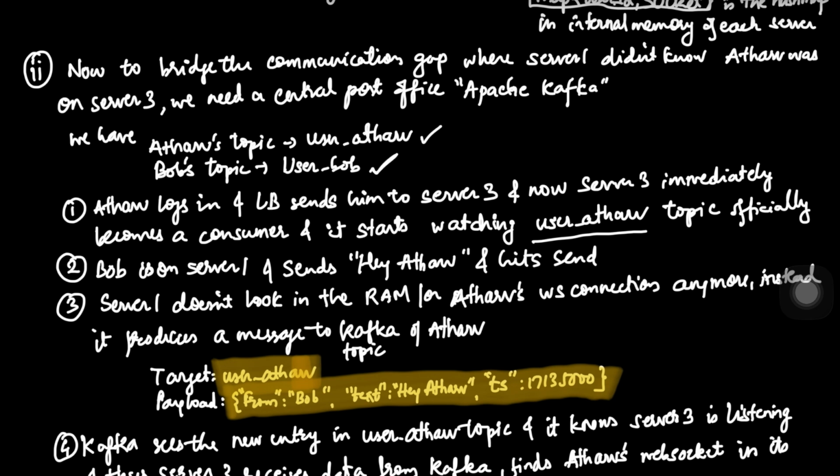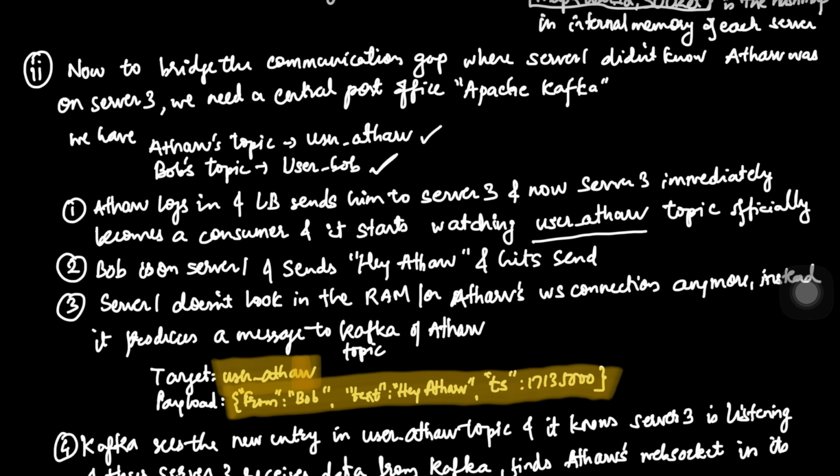And Athar's topic is consumed by server 3, where Athar was connected, where it is a consumer. So Kafka sees the new entry, and because server 3 is subscribed to that topic, it receives the data instantly. Then in its RAM, it will easily find Athar's socket because Athar is connected to server 3. In its local memory, it will find Athar's socket and immediately push that message to his phone. Now, if you see, we have solved that problem where servers are communicating with each other via Kafka basically.